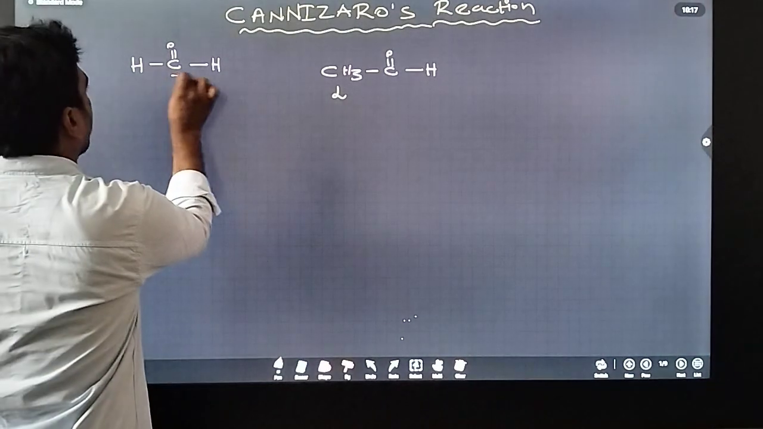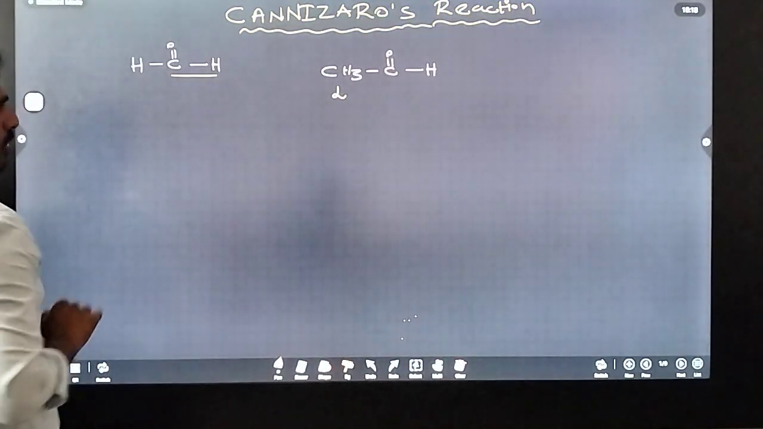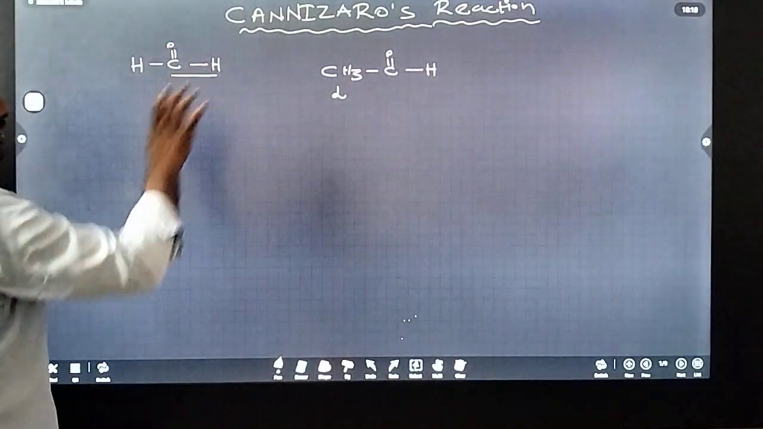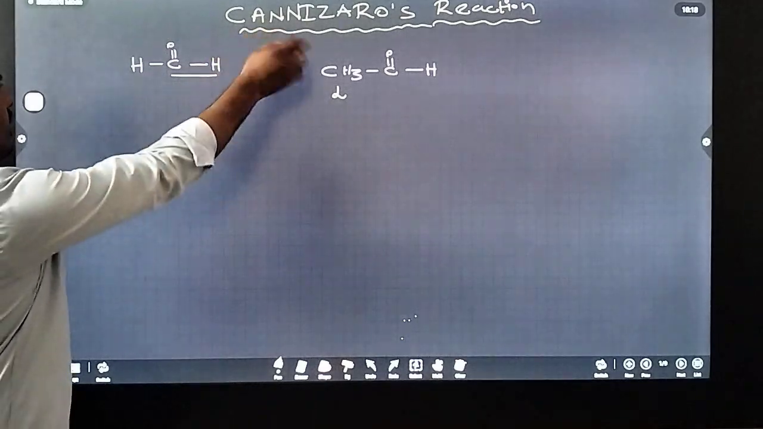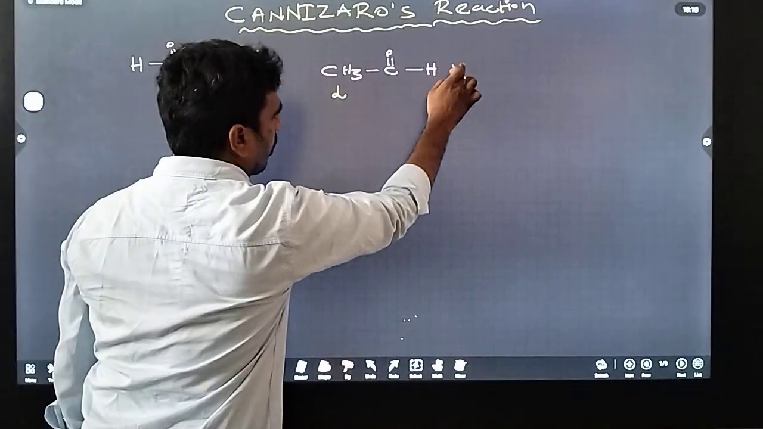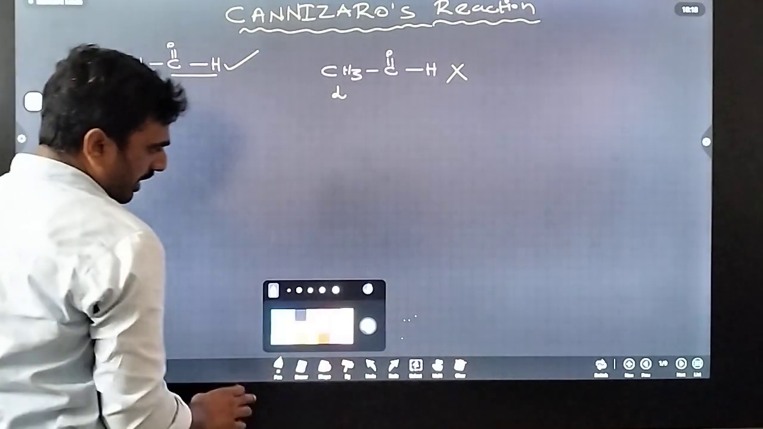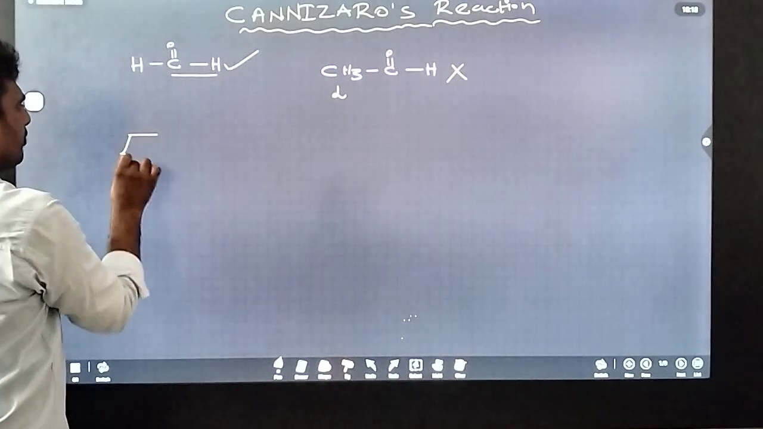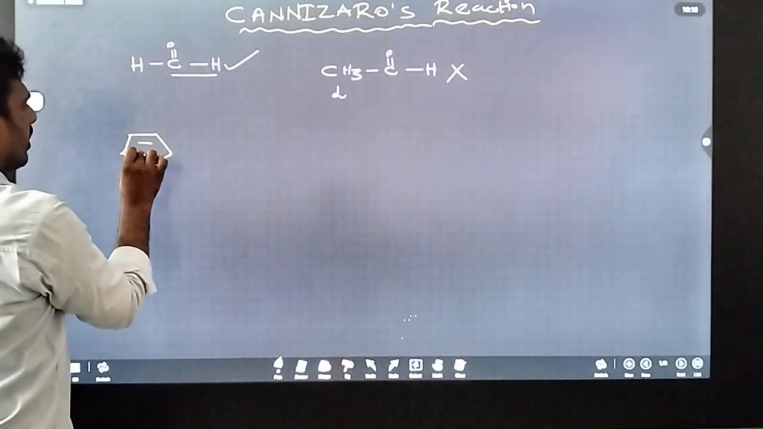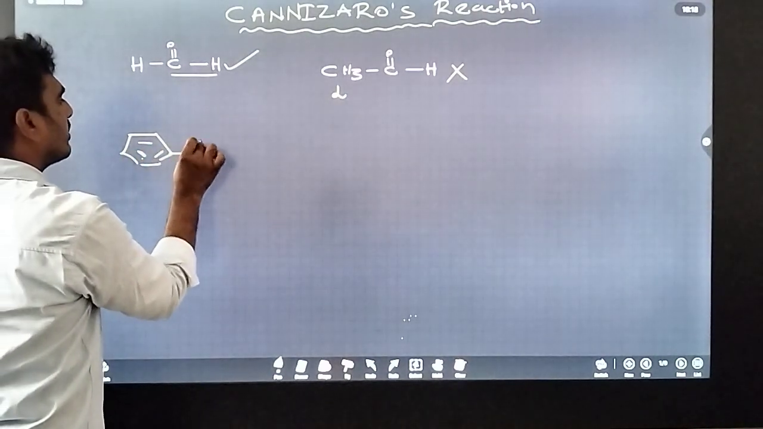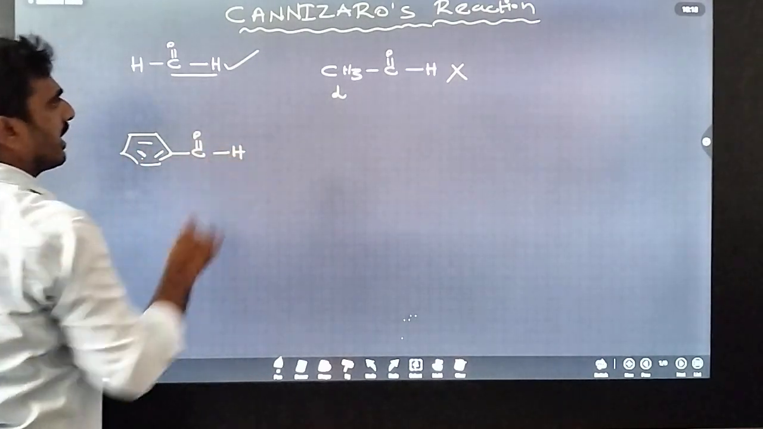Here, this is the functional group, and there is no alpha carbon. This type of compound participates in the Cannizzaro reaction. This other one does not participate in the Cannizzaro reaction. Next, I can write one more example. This is benzaldehyde.